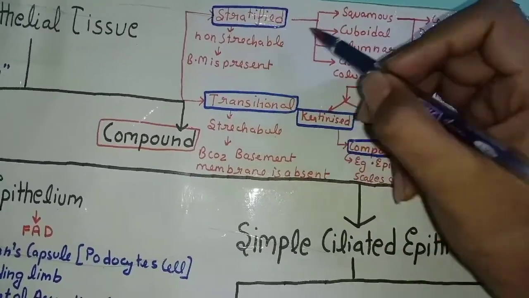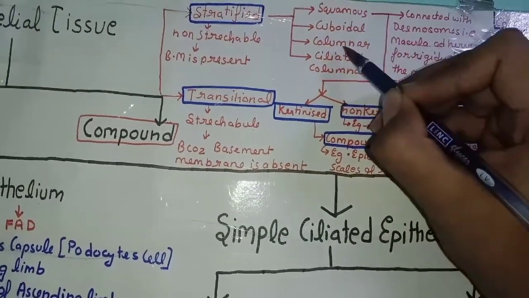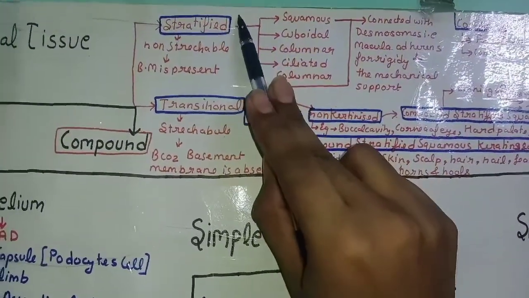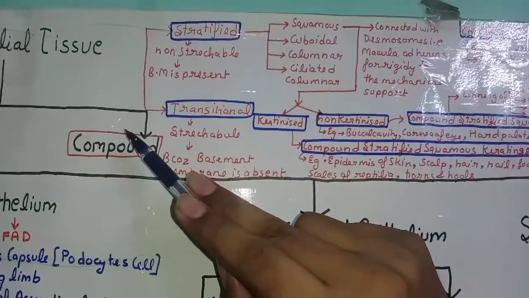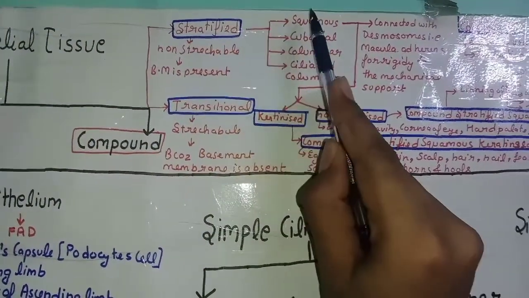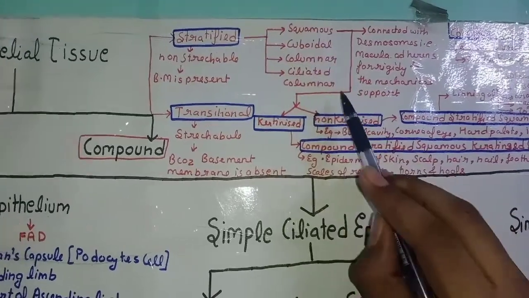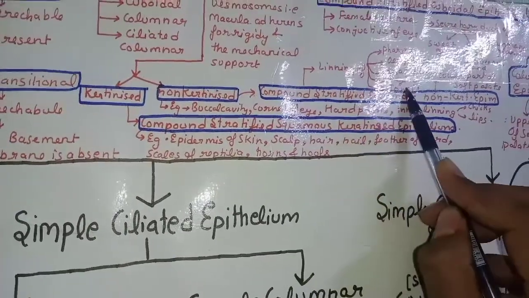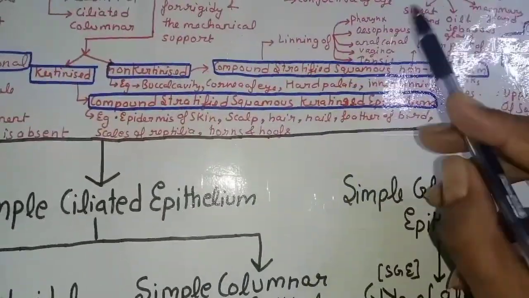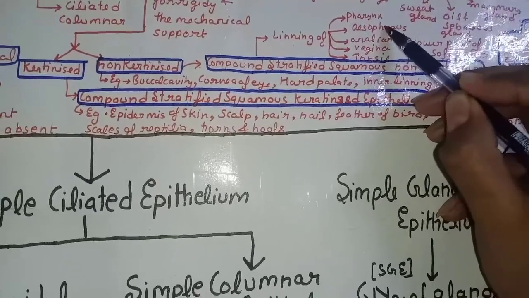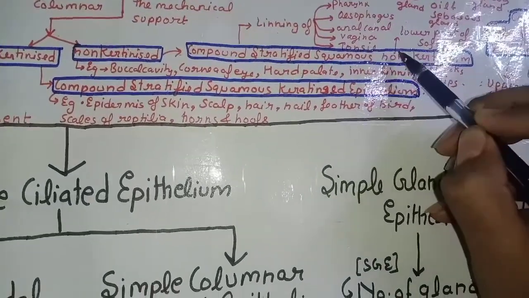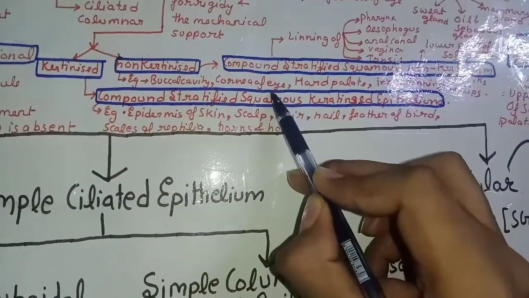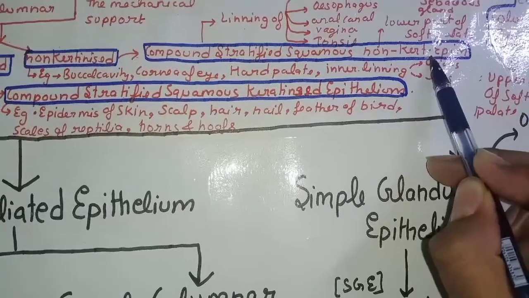Now coming to stratified, it further has squamous, cuboidal, columnar, ciliated columnar. And coming to compound, stratified, squamous, again has keratinized and non-keratinized part. So coming to compound, stratified, squamous, non-keratinized part, it is present in the lining of pharynx, esophagus, anal canal, vagina, tonsil, and on the lower part of soft palate. It is also present in buccal cavity, cornea of eye, hard palate, and inner lining of cheeks and lips.